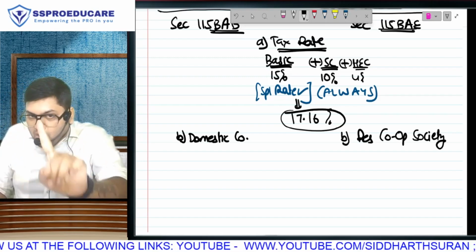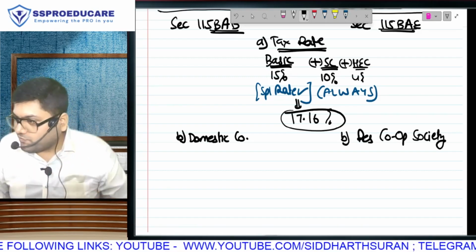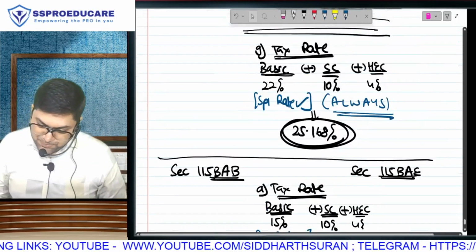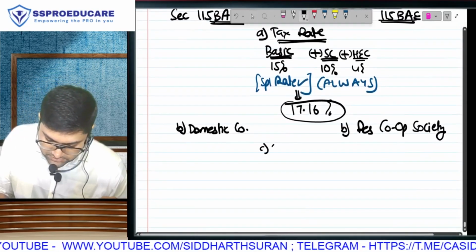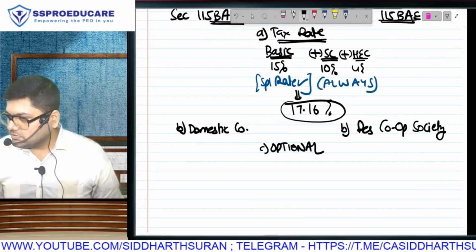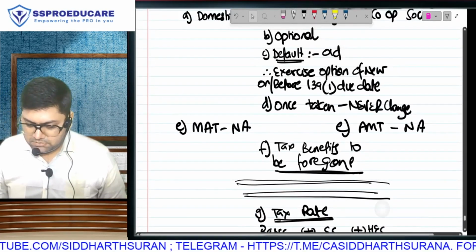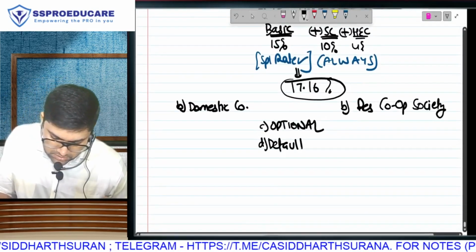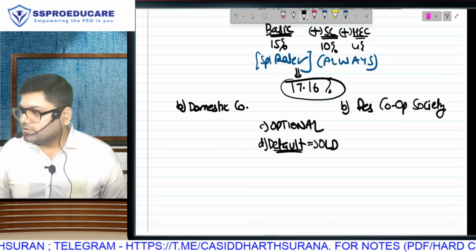Listen to this carefully. All conditions that are applicable for 25.168 will also be applicable for 17.16, plus there will be extra conditions. But this part is common. All this will apply, so assessee is done. Next. New regime is always going to be optional. Same condition, no difference. Next. Default regime. What? Default regime will be old.